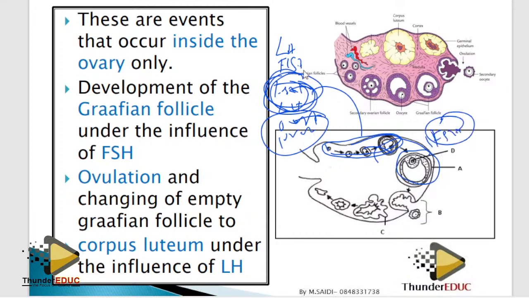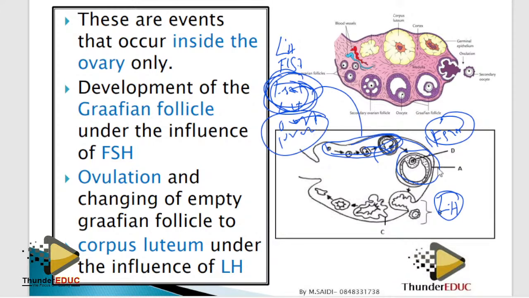And then the second hormone is luteinizing hormone, which triggers this to happen. So ovulation is under the influence of luteinizing hormone. And number two, it also helps to change the empty Graafian follicle to corpus luteum. Luteinizing hormone does not change it; it stimulates the conversion of the empty Graafian follicle to corpus luteum. We need to hear that word, stimulation.